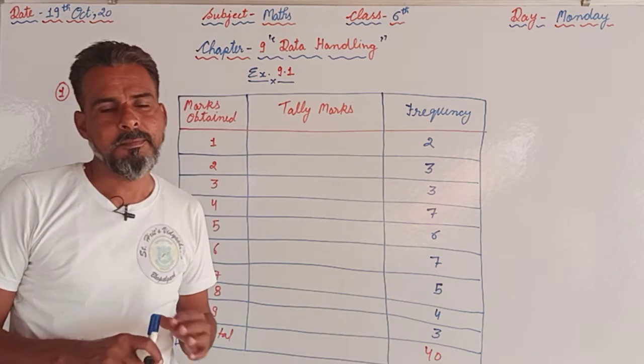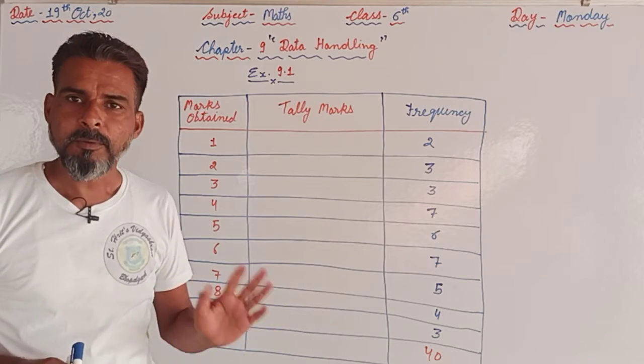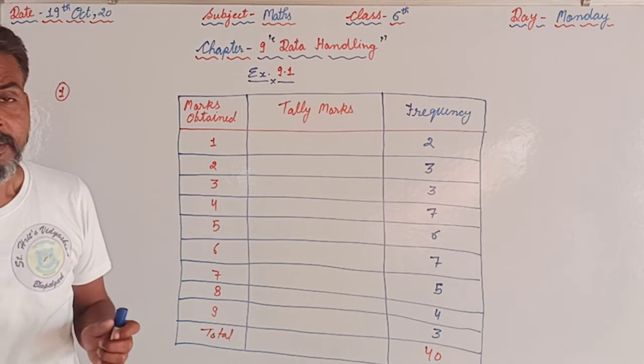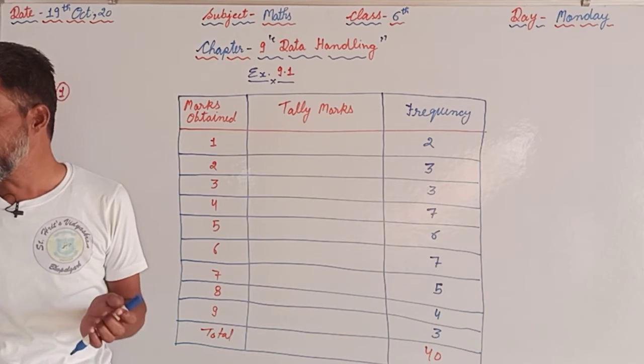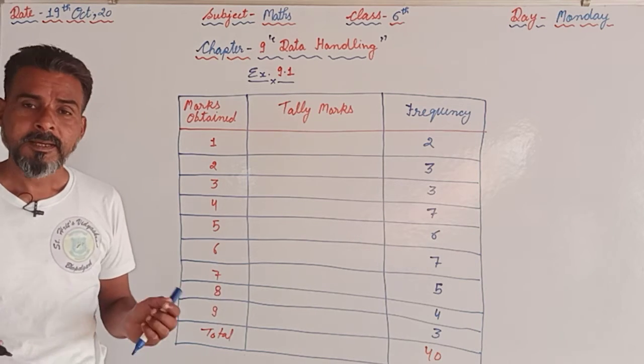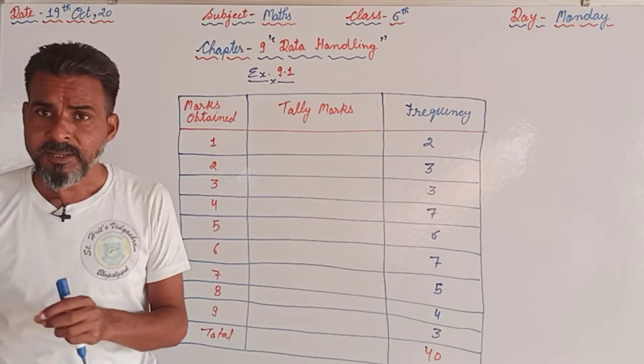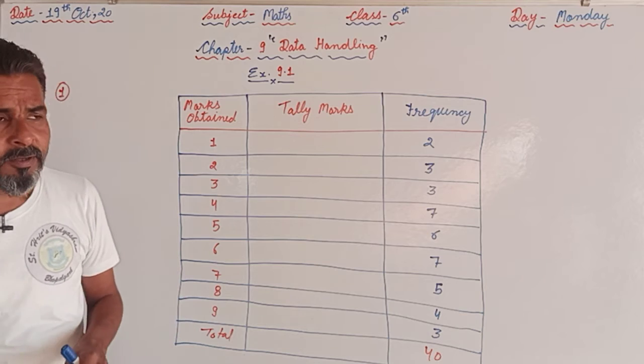Why? Because many times we can skip 1 or 2 observations. That can be problematic. If we skip any one of them, then our answer will not be correct. So at last we are supposed to add and count the given information, to check that the same thing we have copied or not.